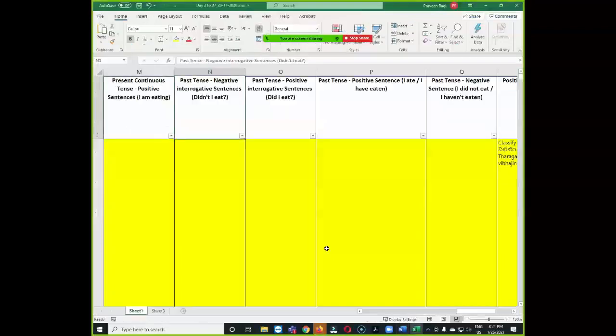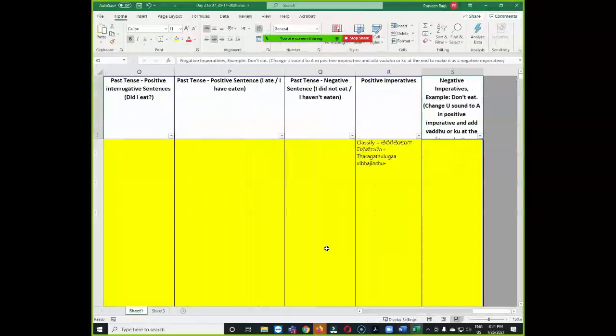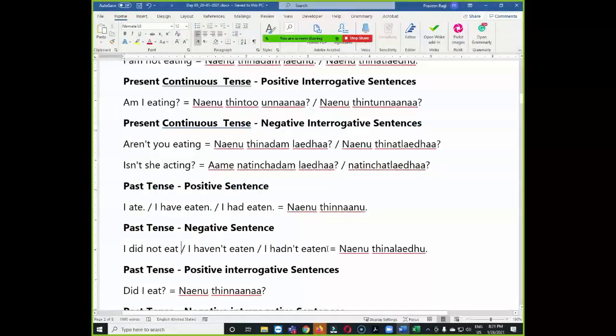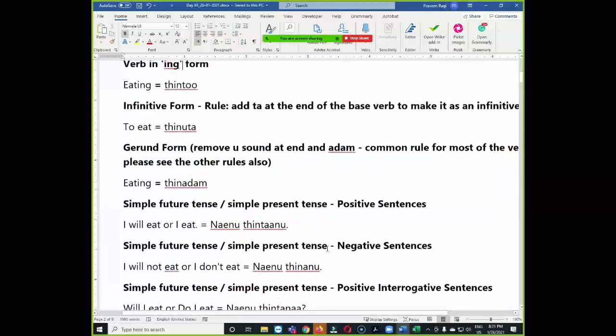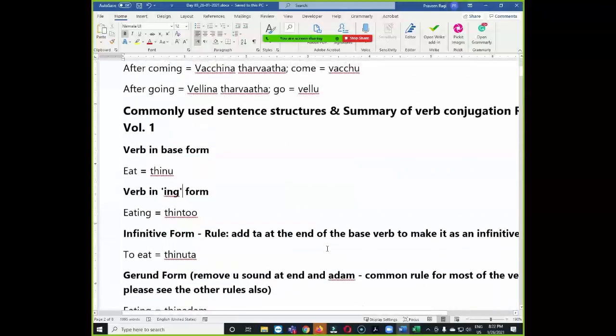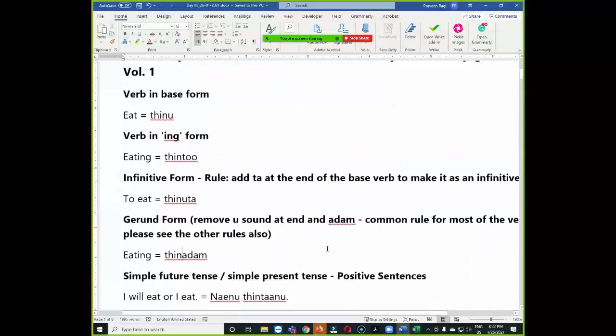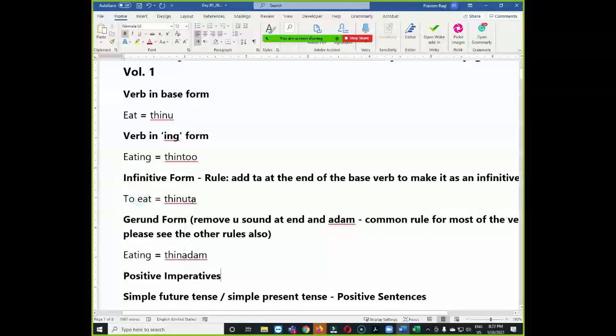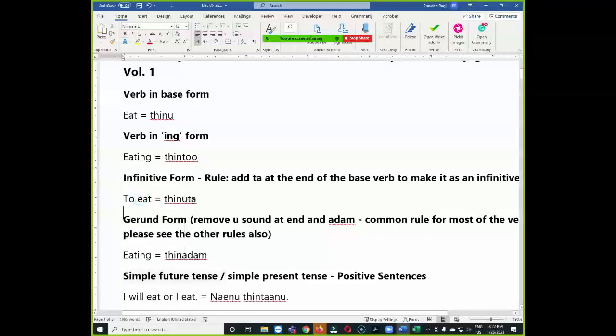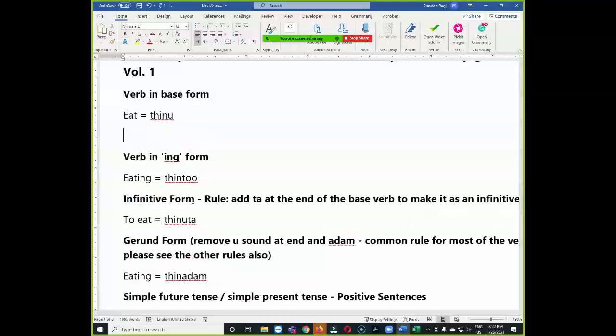Okay, now what else do we have? Positive imperatives. We already finished all the tenses, but there are some more we'll see later. Those are not under basics. Now we have the imperative. Imperative I will keep at the beginning because this is very important. Before the tenses we can write the imperative form, or it can be along with the verb in base form, because it looks the same.